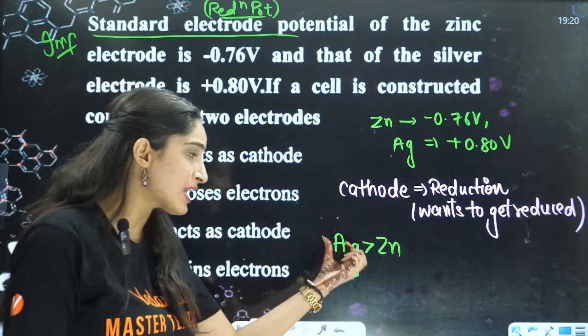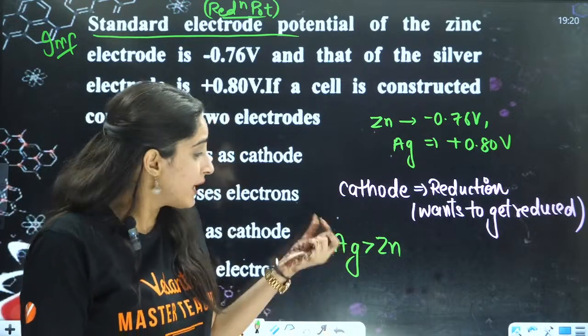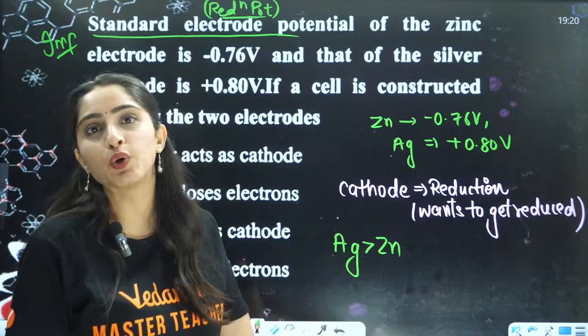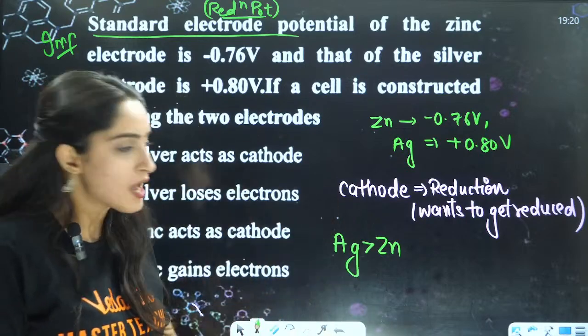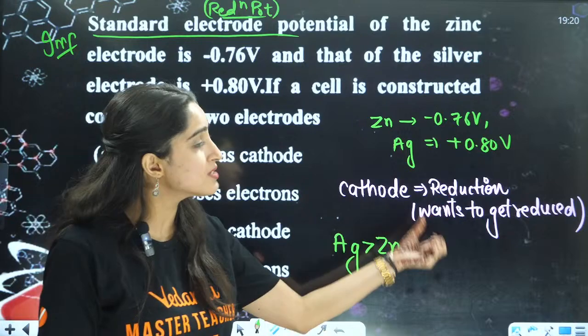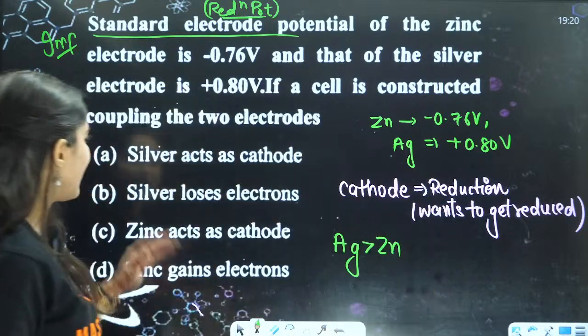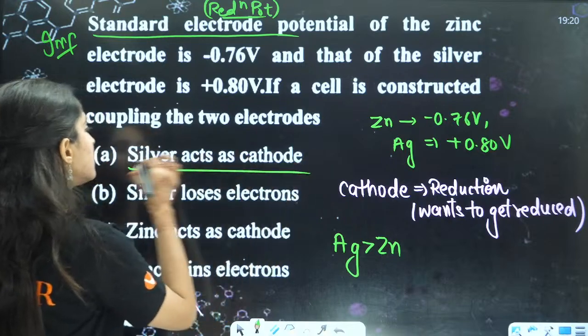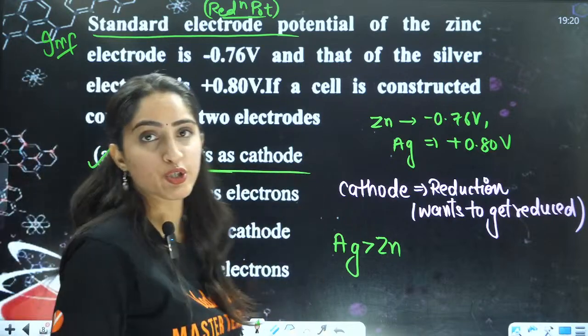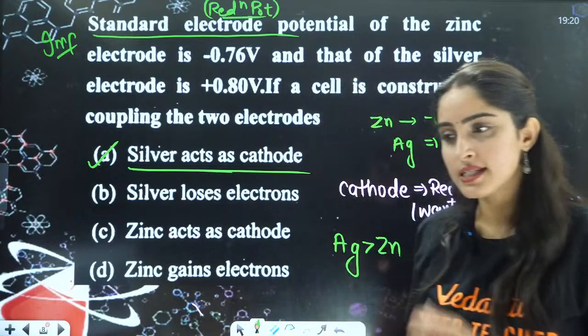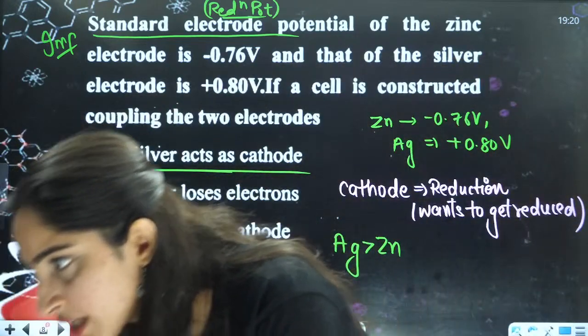So can I say if it has more reduction potential, it has more tendency to get reduced. It wants to get reduced, that means it will act as a cathode, right? So your answer will be Ag. Silver will act as a cathode. A is going to be the correct answer, right? Ma'am, A is correct.